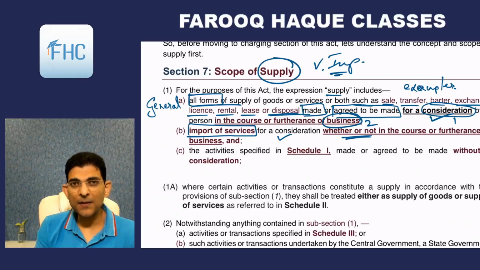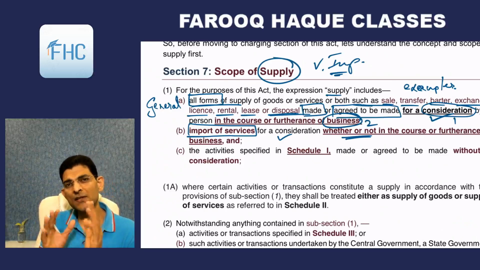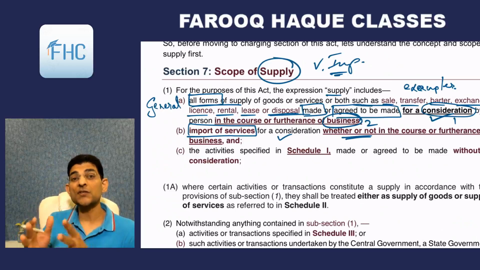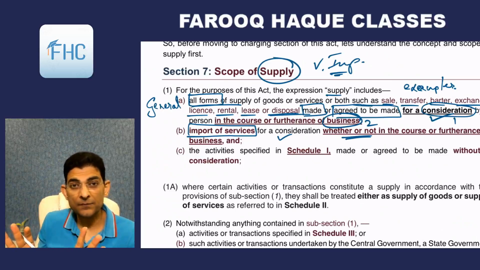Now one thing you must remember, that import of goods is not covered by GST. It is covered by Customs Act. And we had seen in Customs Act that you impose IGST indirectly. When you import the goods, you have to pay basic customs duty, then additional customs duties, and also the GST in the form of integrated tax. So Customs Act covers the GST imposition on imported goods. So GST Act by itself doesn't deal with it.